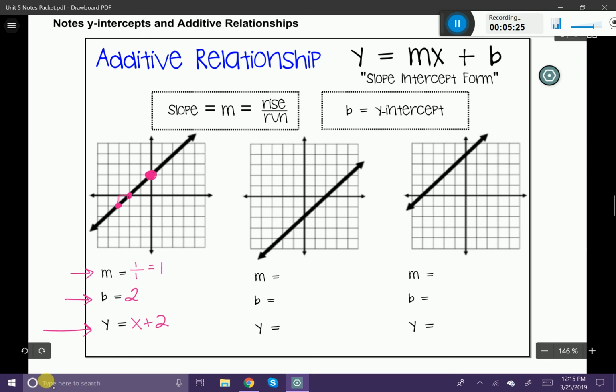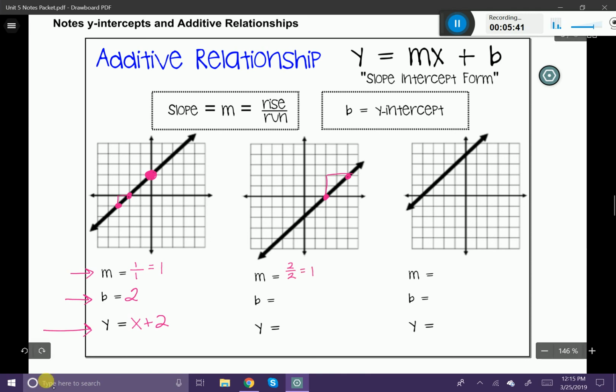Let's go ahead and find the slope of this line. I'm just going to select 2 points. Pick this one and this one. My rise is 2 and my run is 2. So 2 divided by 2 is equal to 1. Like I just said, our slope is always going to be 1.